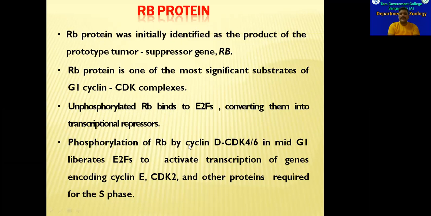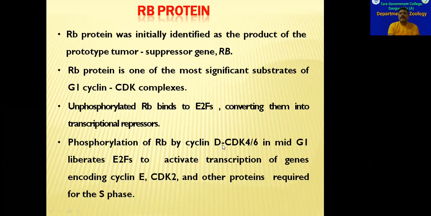So what happens is, due to the lack of cyclin D proteins, the cell fails to pass the G1 checkpoint. When the cell passes the G1 checkpoint, then only the cell enters into S phase. So to pass the G1 checkpoint, what has to happen?